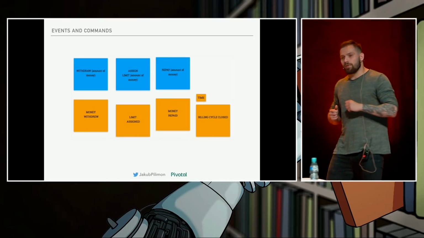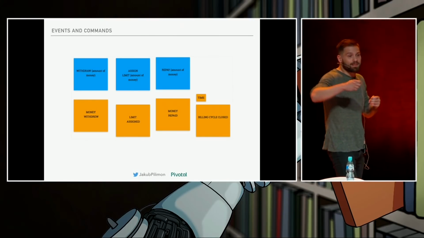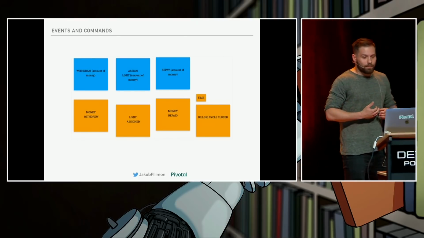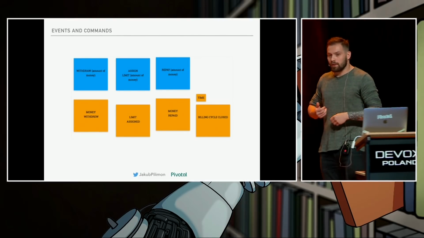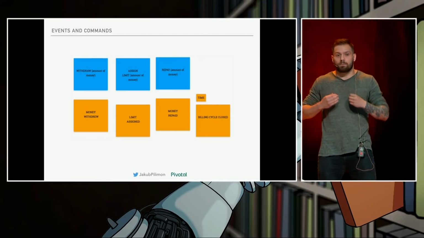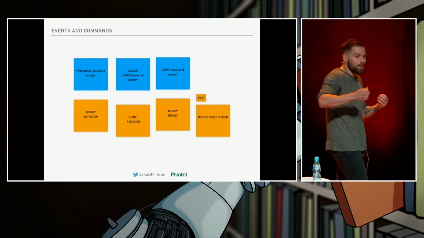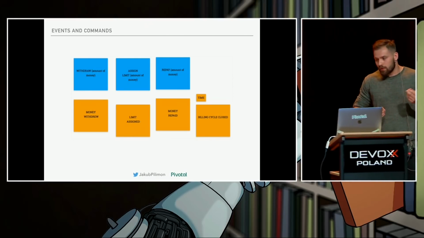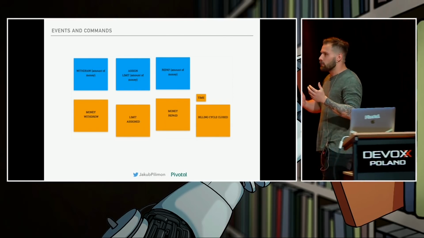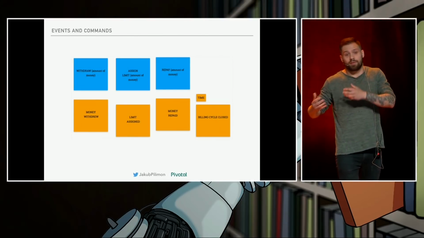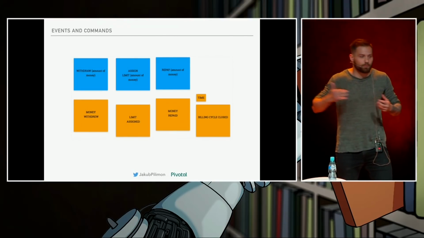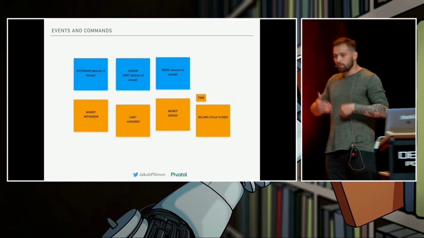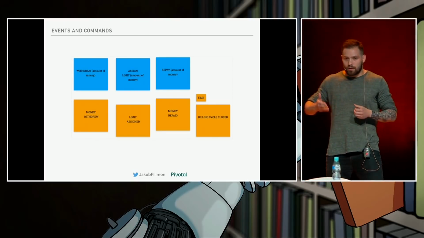The second form of a cause, of a trigger message, may be just elapsed time. There might be some periodic events like billing cycle closed that don't have an explicit command as a trigger, but just elapsed time is enough for them to happen. The third cause would be, let's imagine that one event can trigger another event. We don't have it in our example, but for instance, a money withdrawn event can cause an email sent to a client or push notification to a mobile saying you just withdrew this much.